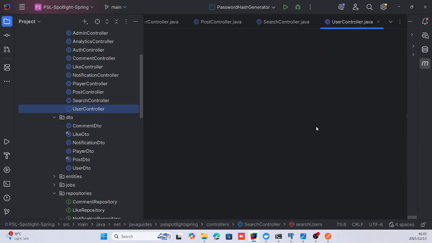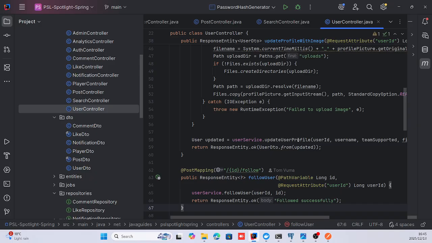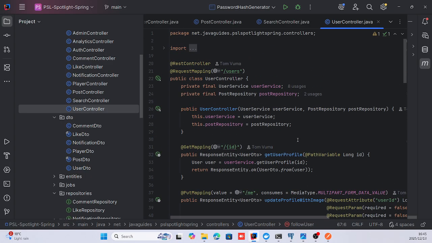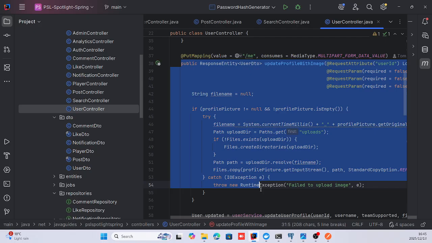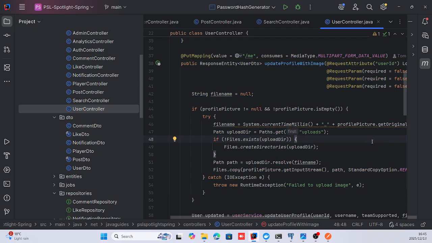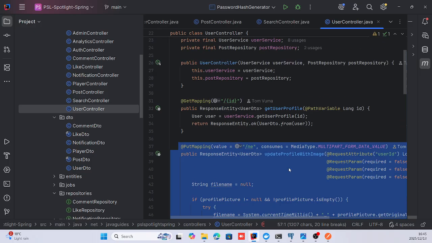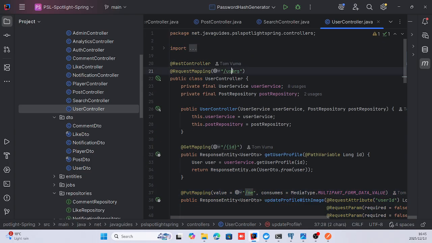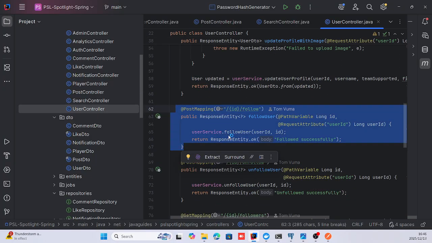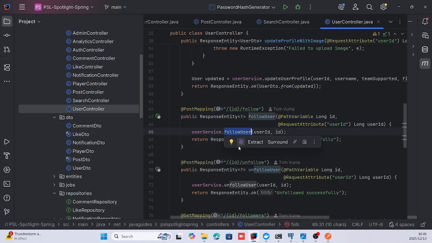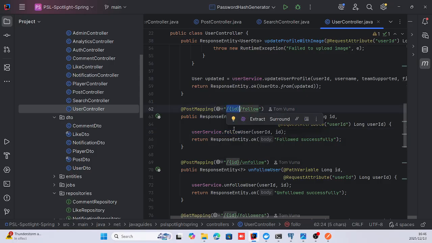Okay, and I have my user controller, which is basically for users. So getting a user profile, updating profile with the image. So updating my own profile, so make a request to users/me. Following a user, which initially is made to /ID/follow. ID is referring to the ID of the user we are following.